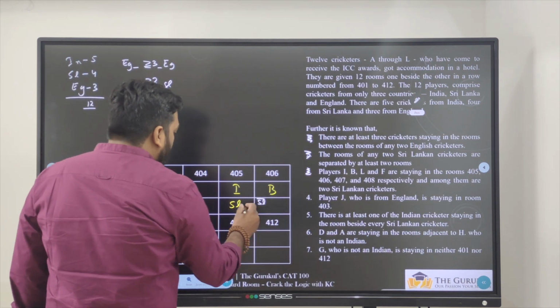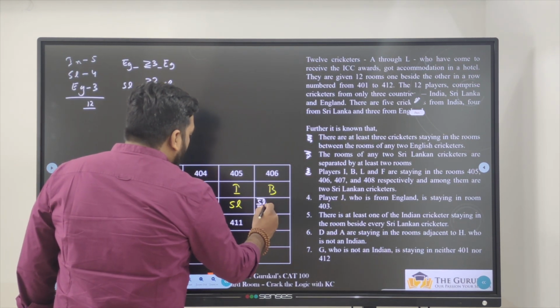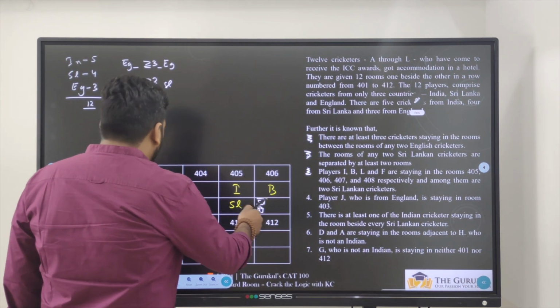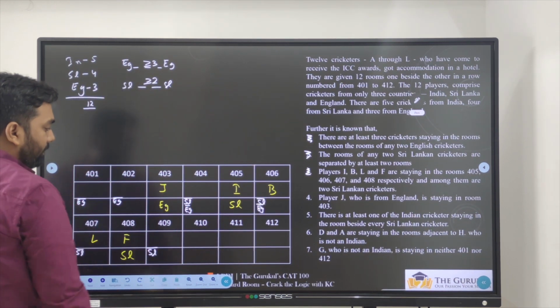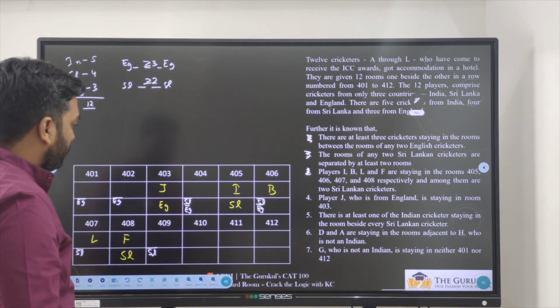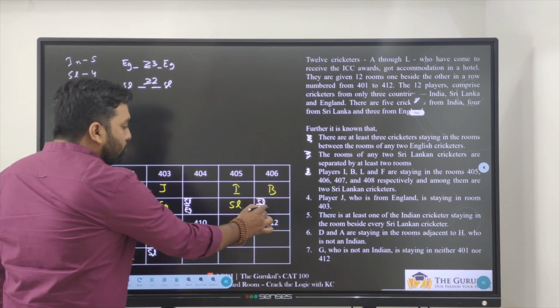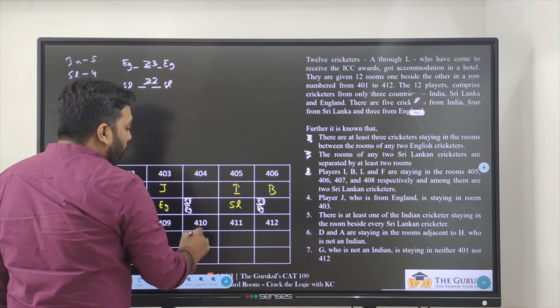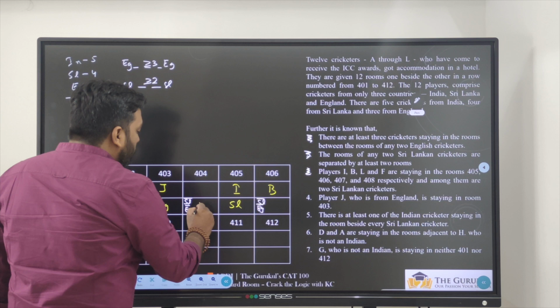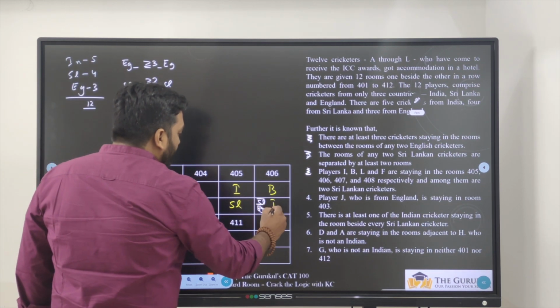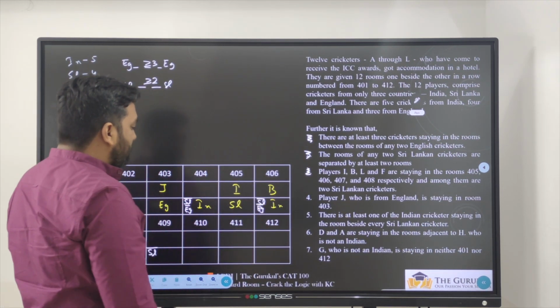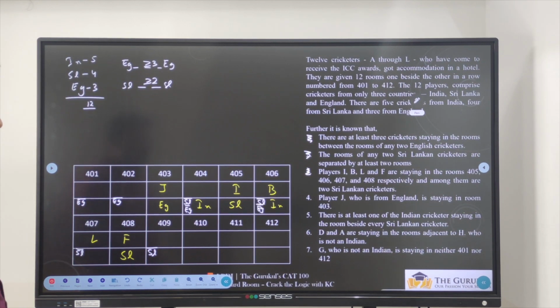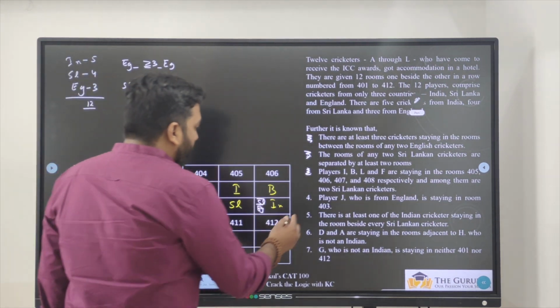This is Sri Lanka, so anyway can't be England. This can be England, anything else can be England. We don't have any condition on that. In this too, if Sri Lanka and England are not coming, definitely this should be India only. And definitely this should be India only. There is no other case, because there are players from 3 countries only.